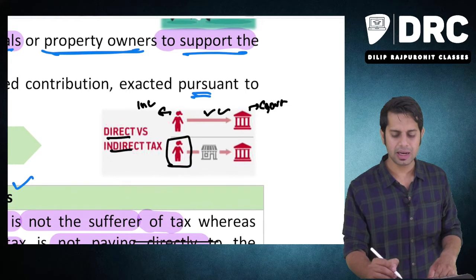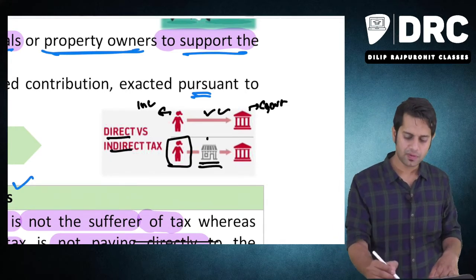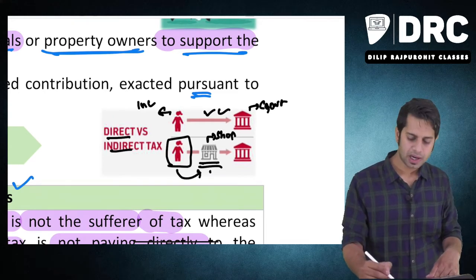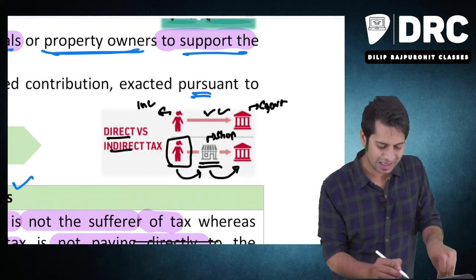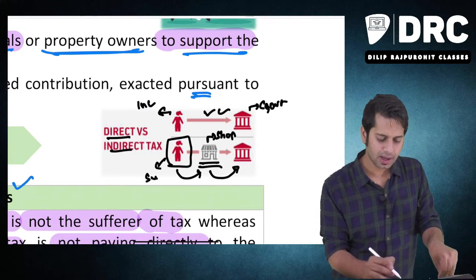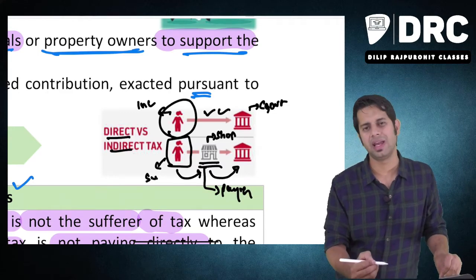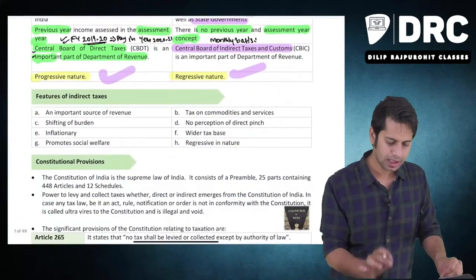In case of indirect tax, she is purchasing a product from this shop. She pays the tax to the shop, and finally the tax is paid by the shop to the government. So in case of indirect taxes, the sufferer and the payer are two different persons, whereas in case of direct taxes, they both are the same person.